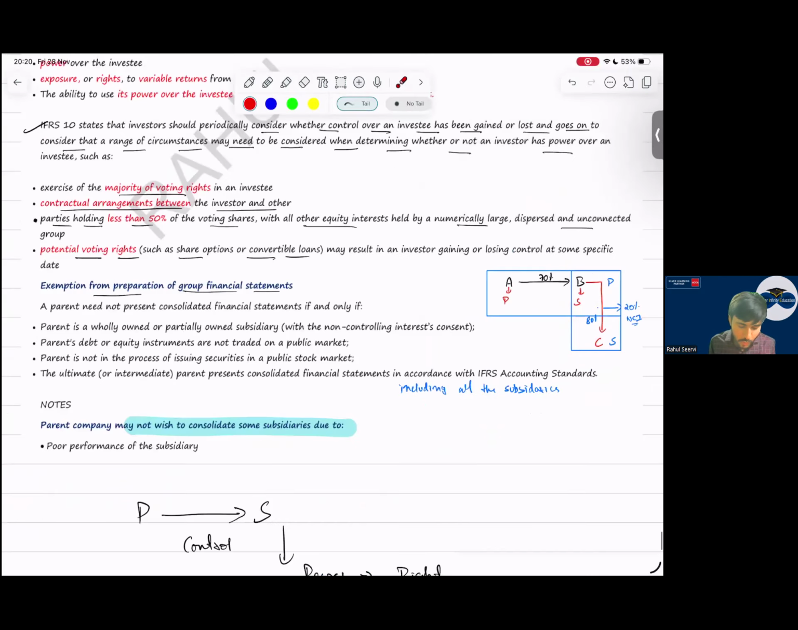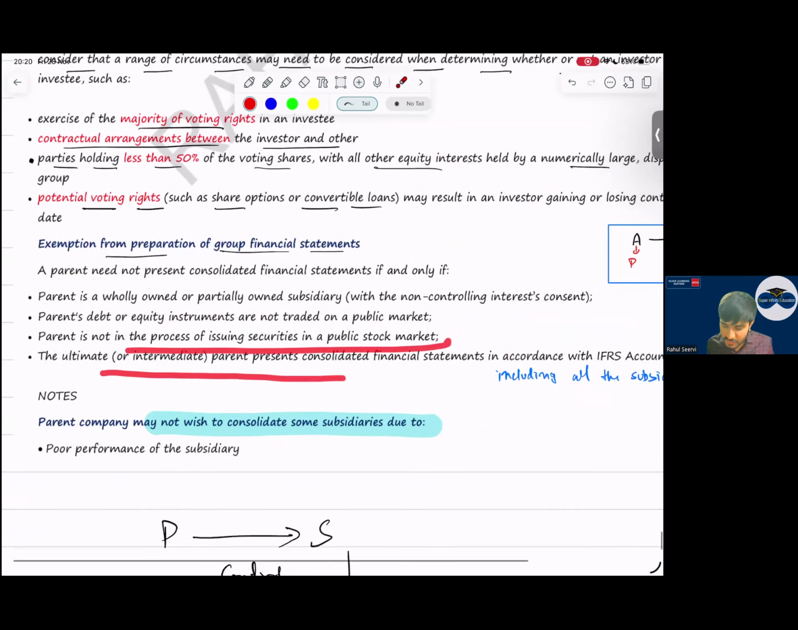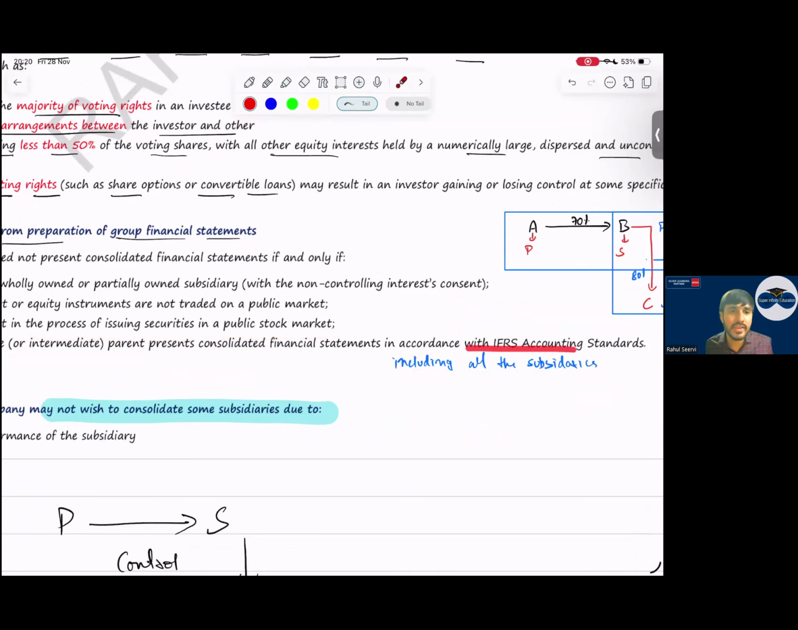See, parent is a wholly owned or partially owned subsidiary with the NCI's consent. Its debt or equity instrument are not publicly traded. It's not in the process of to be listed. Its ultimate parent prepares the CFS, including all the subsidiaries as per IAS and IFRS.